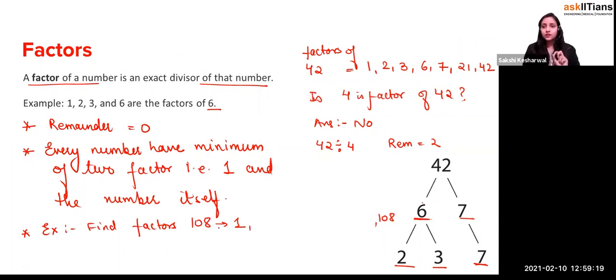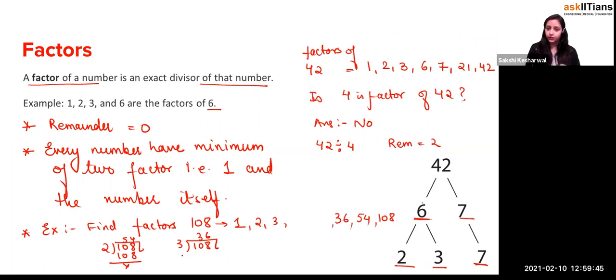Now, I think you have done the divisibility tests in class 10. So let's do it with this. 108 is divisible by 2. If you divide this, it will be divisible by 54, yes. So this will be 2 and 54. Check whether it is divisible by 3. Yes, 108 is divisible by 3 also. This will be equal to 36. So 3 and 36.